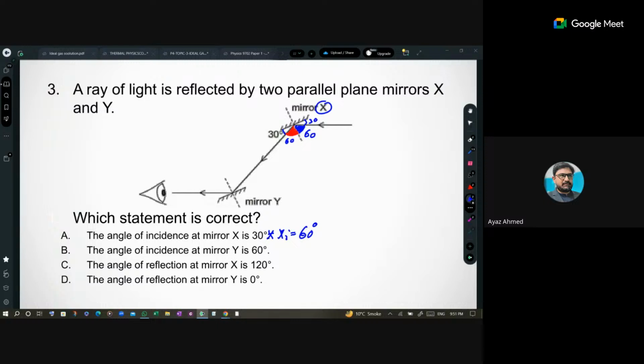So what would be the option? See the geometry. Angle of incidence at mirror Y is 60 degrees. So you have to check that angle of incidence at mirror Y is 60 degrees.